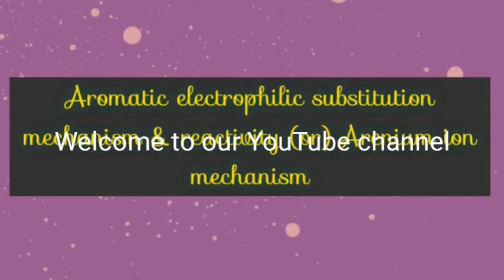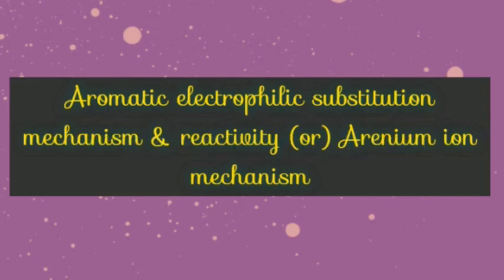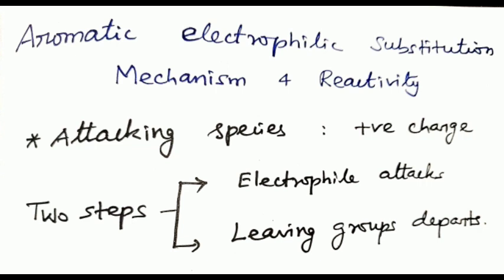Aromatic electrophilic substitution mechanism, or arenium ion mechanism. Here, the attacking species is a positively charged ion or the positive end of a dipole or induced dipole.